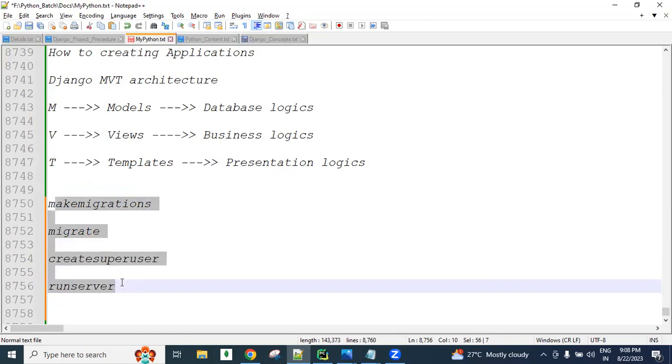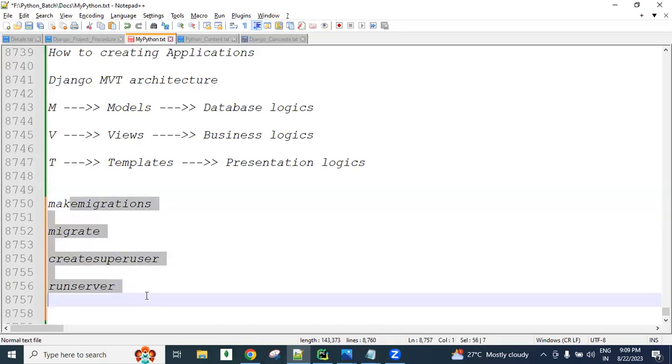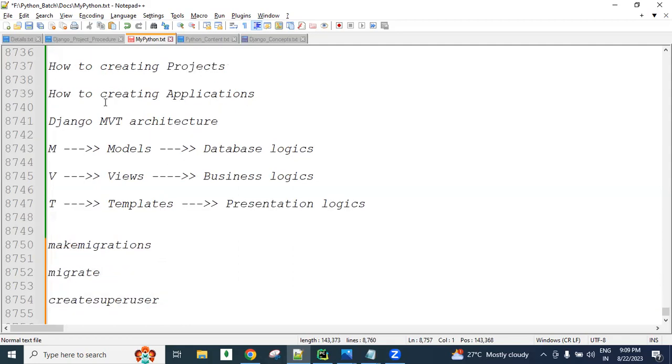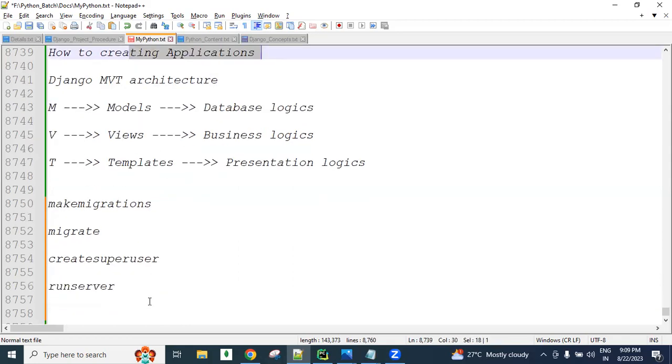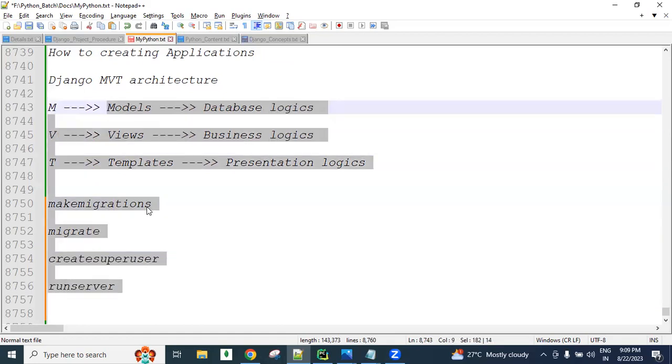You people will get that information. We regularly use these commands at least, so we need to know them, guys. For creating a project there is one command, and for creating an application there is another command. You people need to know all this information.